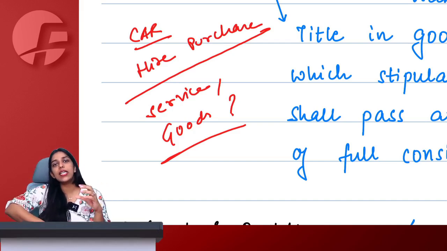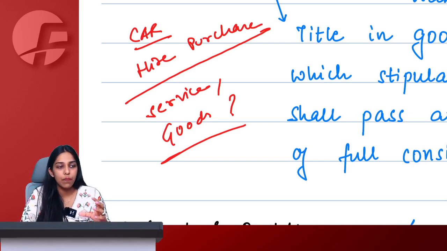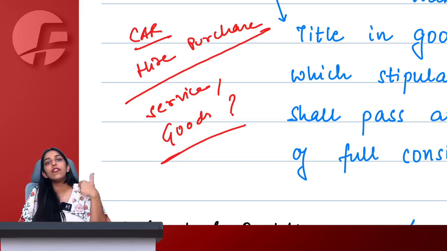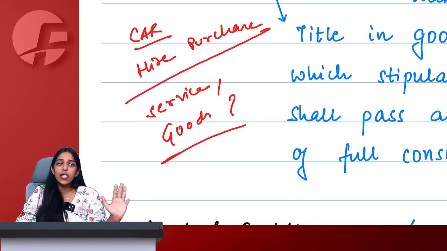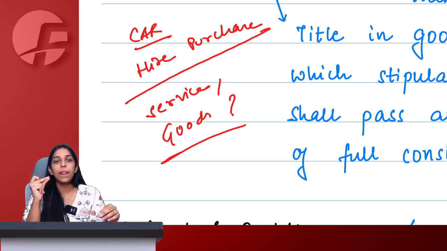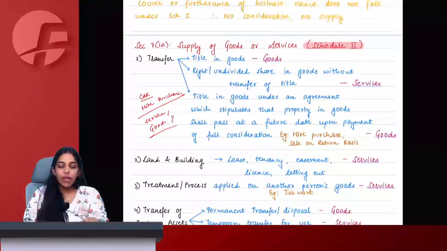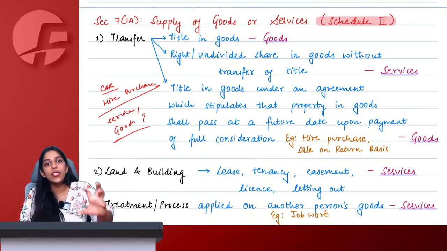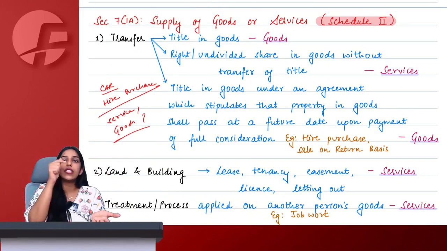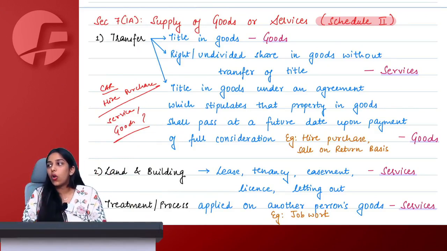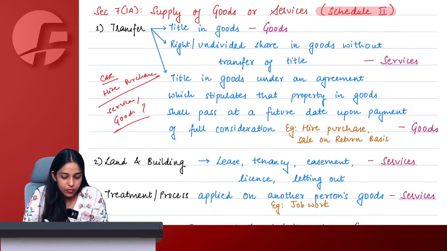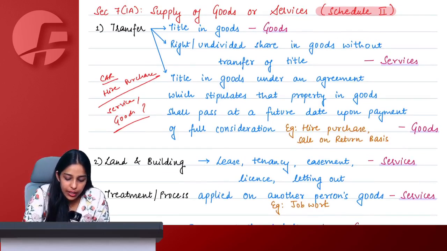So now they are saying you check what is the intention. Even if today I am only giving transfer and not giving ownership, my underlying intention is that at a future date, when all the payment and everything is done, I want to pass the title. Let's say I am giving goods on approval or return basis, or on hire purchase basis, where my intention is to actually transfer the title only at a future date once you make me a payment. Then today only, when this car is sold on hire purchase, we consider it as supply of goods only and not service. So we say title in goods under an agreement.